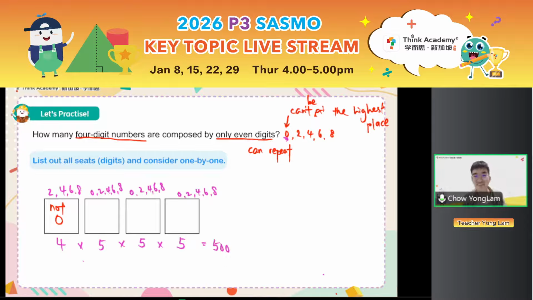Tips and tricks in multiplication: 25 times 4 is 100. So with that, we have our answer. It is 500 numbers. Every question that I introduce here is actually very important because I'm sharing a different tip in each question. 0 cannot be at the highest place. Then also pay attention to whether it's odd or even.